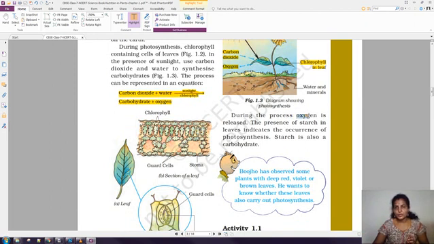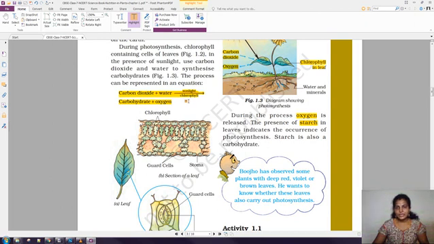Okay, and during this process oxygen is released, as we discussed. So oxygen is released during this process, meaning what? During this photosynthesis process the oxygen is released. The presence of starch in the leaves indicates the occurrence of photosynthesis. So how can we say that this leaf has performed photosynthesis? We have to do the test whether starch is present in the leaf or not.